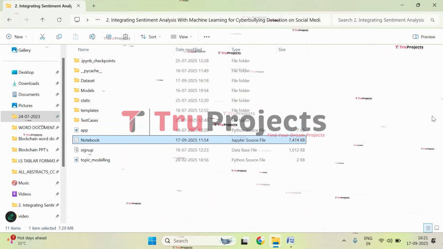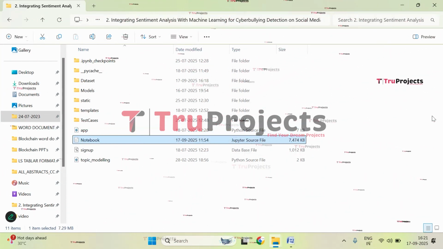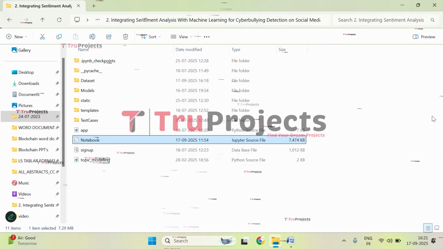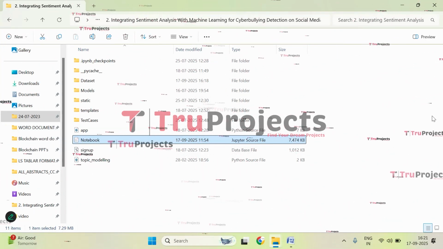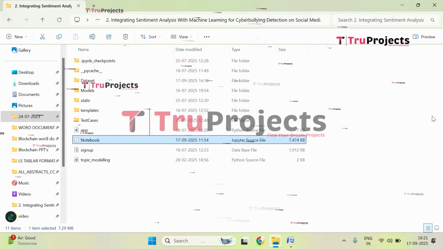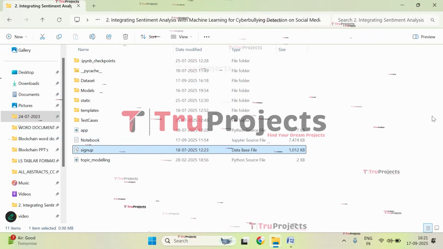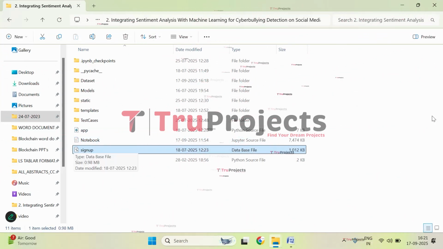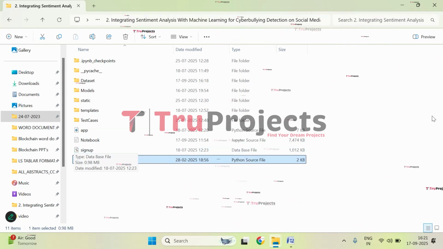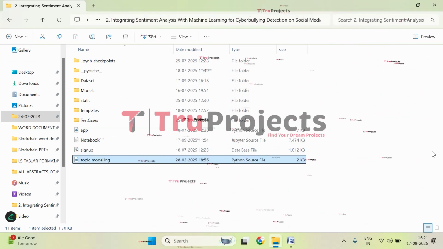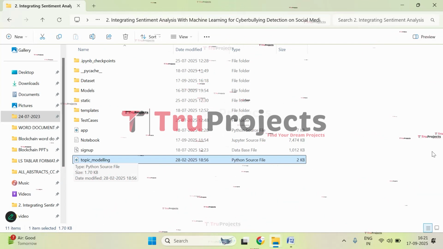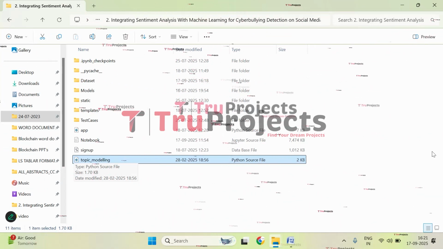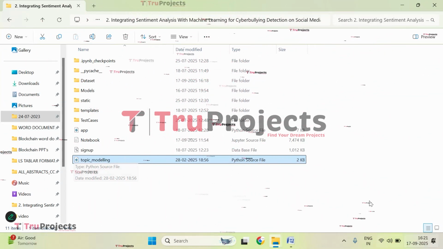And this is the Jupyter Notebook file. So it contains combination of code, graphs, and outputs all in one place. It allows users to write and execute code in individual cells, making it a popular choice for data science. And this is the signup.db file. This is a database file which is used to store the user information. And this file is about code related to topic modeling, where we will be using later Dirichlet analysis to extract the important patterns in the words. So this is all about the code folder.